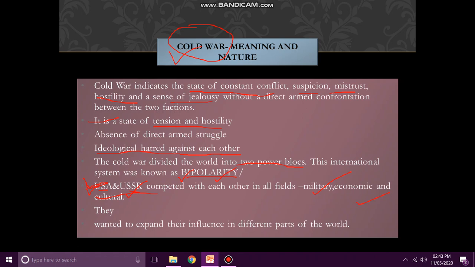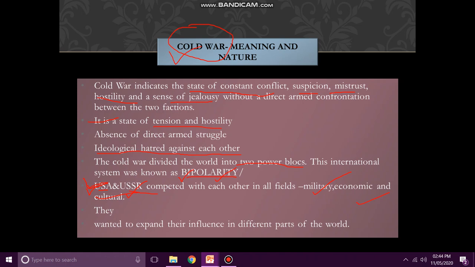On the other hand, USSR felt that its ideology of communism is the best and it should be followed by different parts of the world. So this sense of conflict, jealousy, tension, ideological hatred came to be known as Cold War.